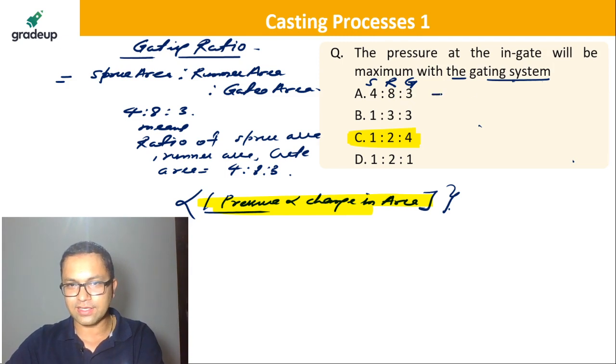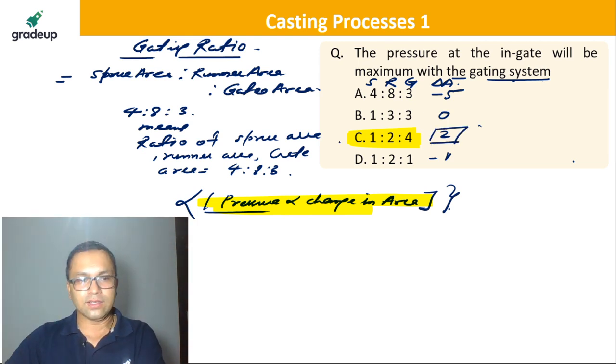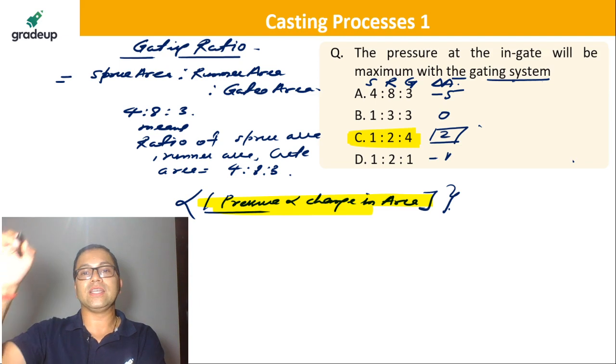No, it's not increasing, it's decreasing. So I'm going to say -5. Cross sectional area is -5. This is change in area, guys. So that is 3 minus 8 is -5. 3 minus 3 over here is 0. 4 minus 2 is 2. 1 minus 2 is -2. So in the C option, there's a maximum change in area. So that's why I'm saying that it has to be C here.